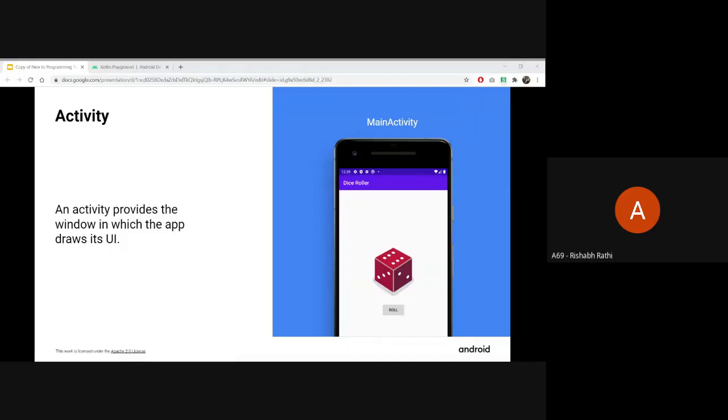Anyone have any other doubts? You can ask me. Yeah, Sujal, getting back to you, there are 3 different apps. One is the Dice Roller app, the initial one. Then the second is the About Me app, where you will enter your information like a portfolio or resume. And the third one is the Color My Views app. It is a kind of game where there are different colors and you need to color the different views. So these are the 3 apps that you are going to create.